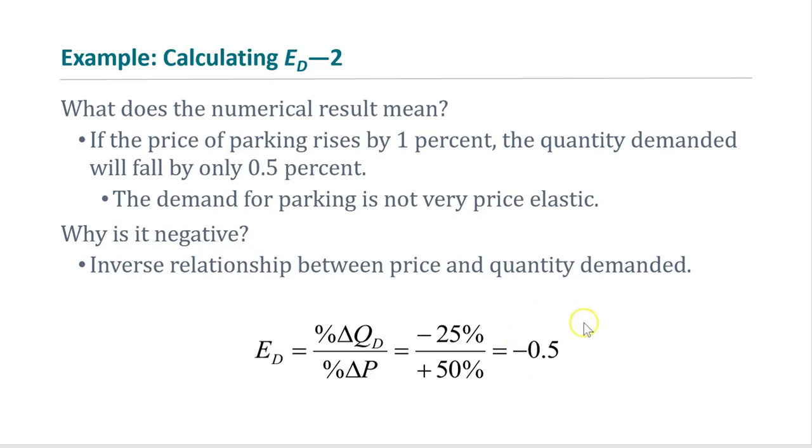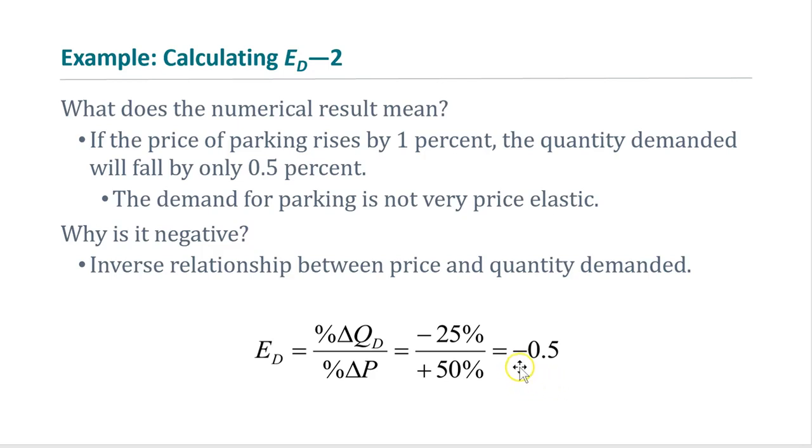What this number is telling you is that if the price of parking rises by 1%, the quantity demanded will decrease by only 0.5%. So that means we can say that the demand for parking passes is not very price elastic, or we can say it is price inelastic.